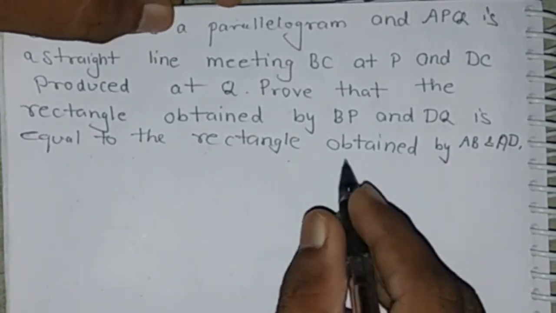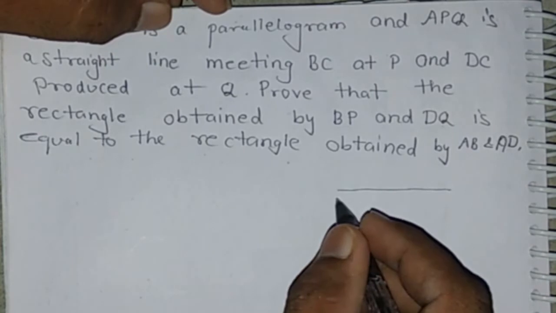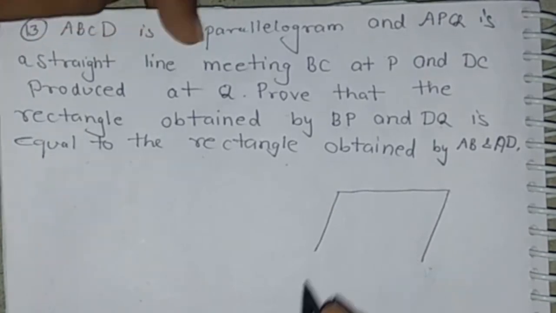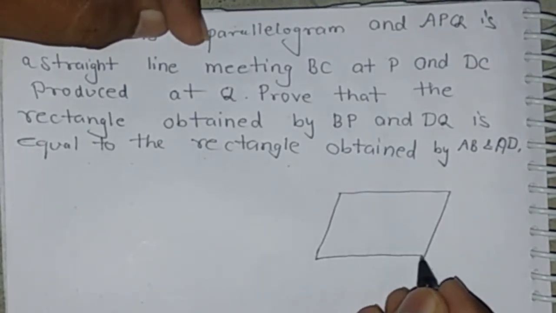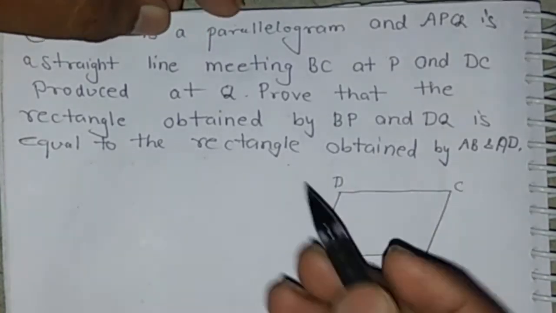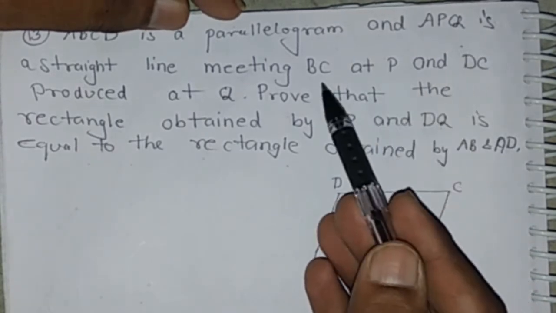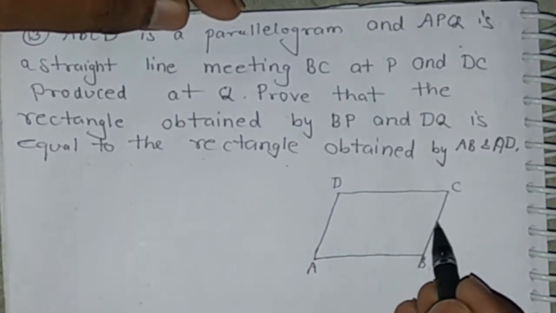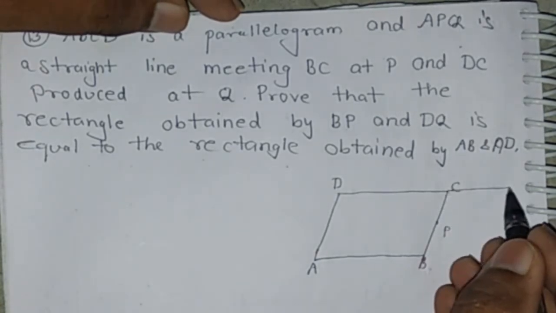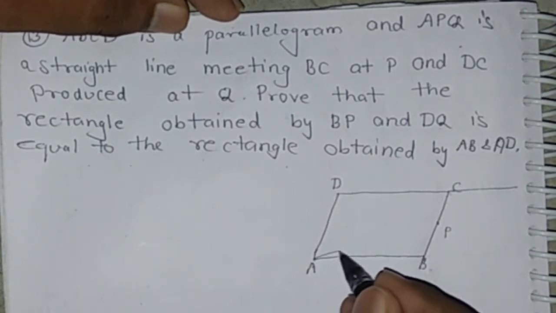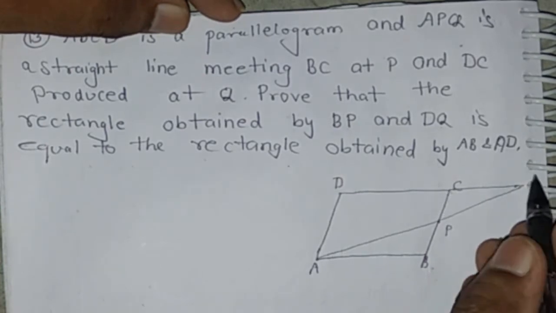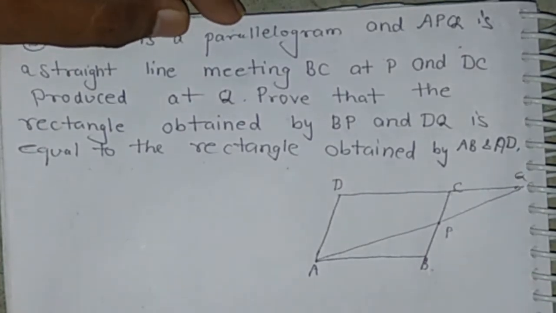Now, firstly we draw the diagram of the question. Given that ABCD is a parallelogram, APQ is a straight line meeting BC at P and produced DC at Q. Let it be point Q and it is point P.